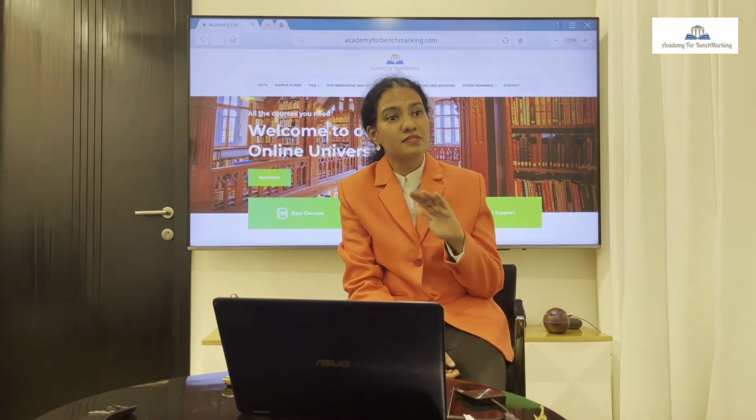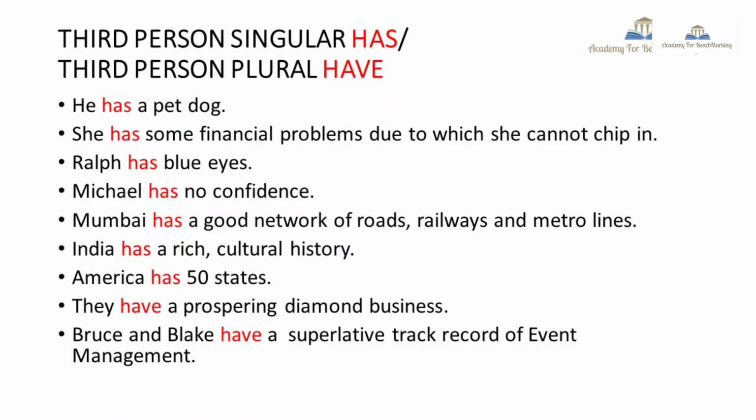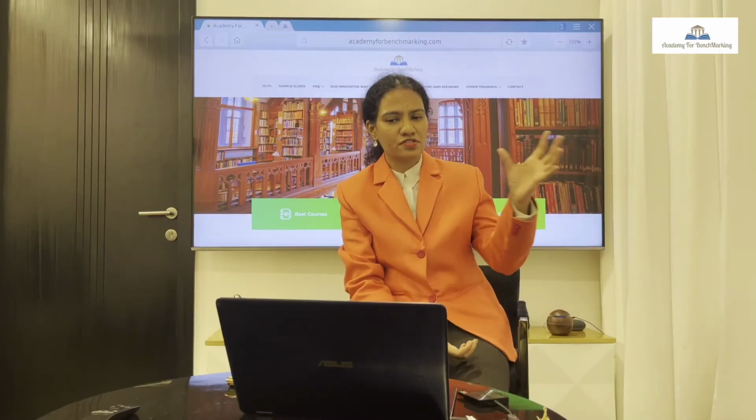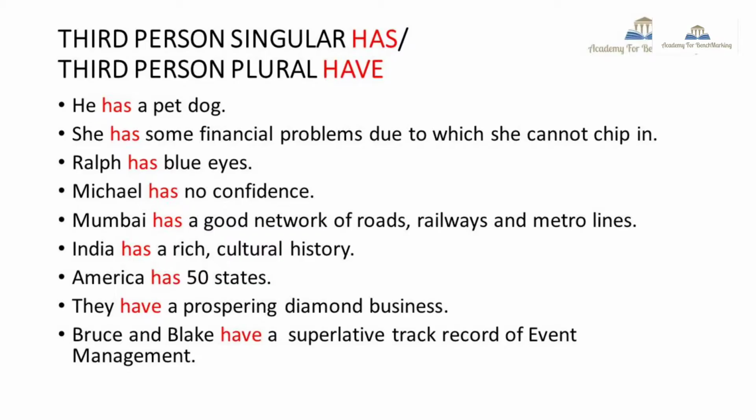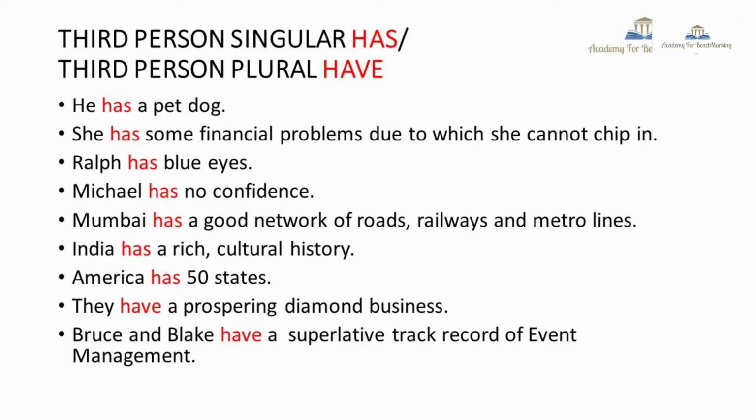So even if he's away from you or in front of you, I will use has. So he has a pet dog. If I take a name like Christopher, Christopher has a pet dog. She has some financial problems due to which she cannot chip in. Chip in is contribute. Ralph has blue eyes.